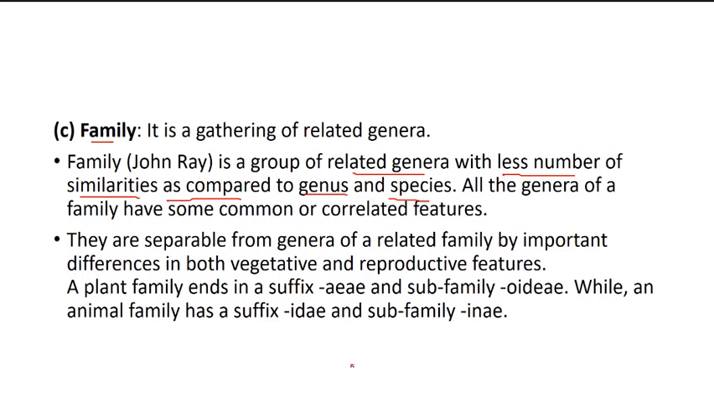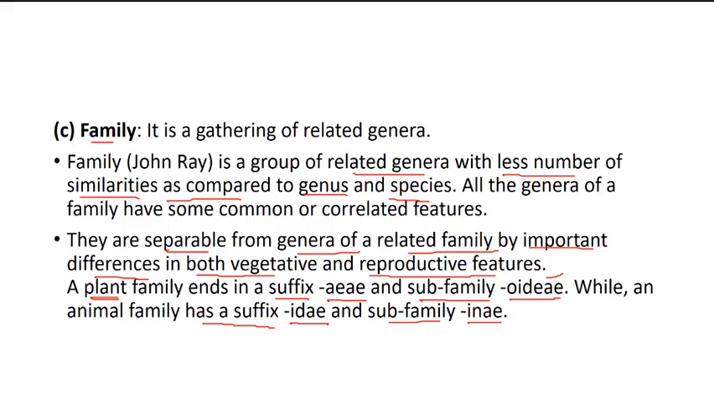A family is separable from genera of a related family by important differences in both vegetative and reproductive features. A plant family ends in the suffix -aceae, and a subfamily of a plant ends in -oideae, pronounced as oid, while an animal family has the suffix -idae and subfamily -inae. When we do the examples, all this will become familiar to you.